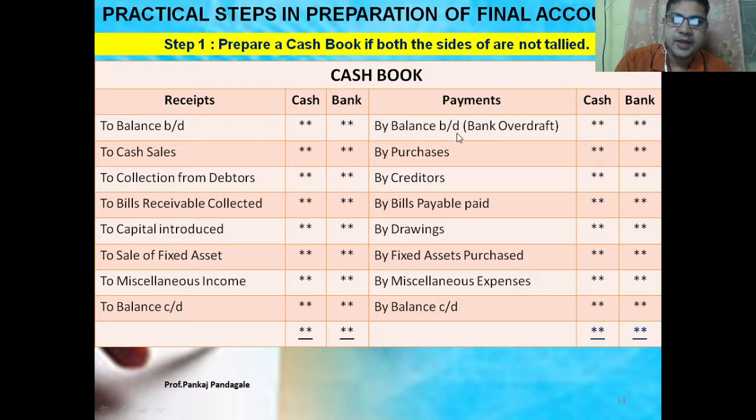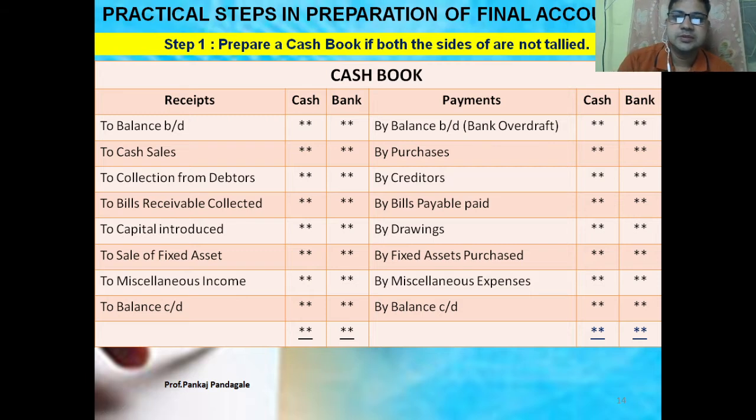Now, by balance brought down, it means the bank overdraft opening balance, and their closing balance is to balance carried down, if it is there. Then purchases: whenever we purchase, payment is made, cash goes out. We have to pay the suppliers, that is creditors, again payment goes out.